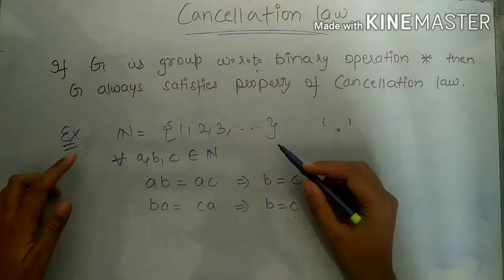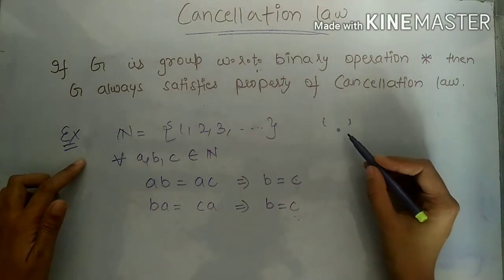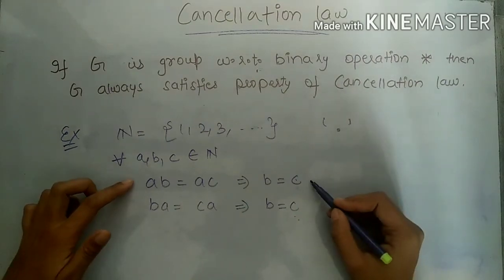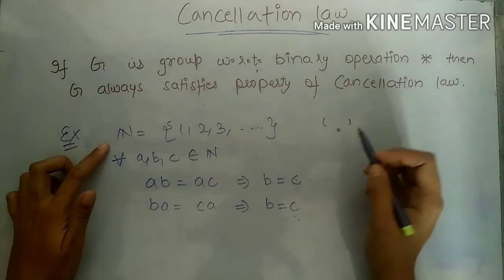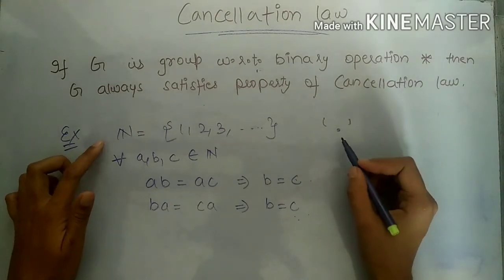So the set of natural numbers under the operation of binary multiplication will always satisfy left cancellation law as well as right cancellation law.